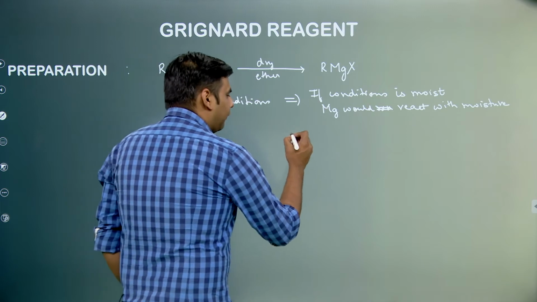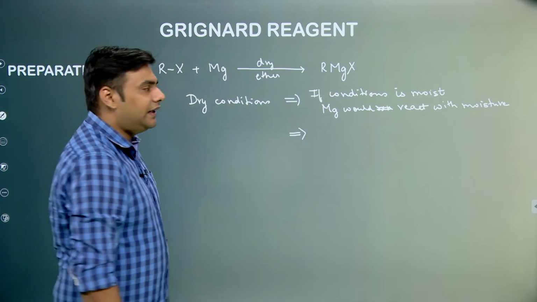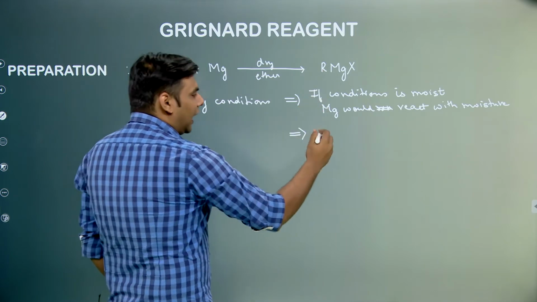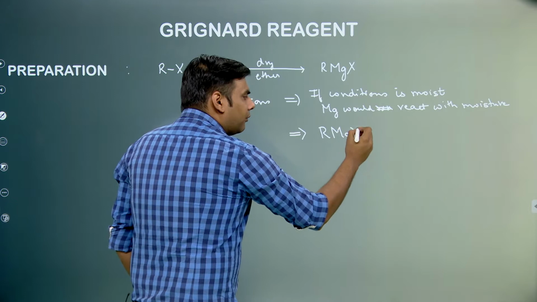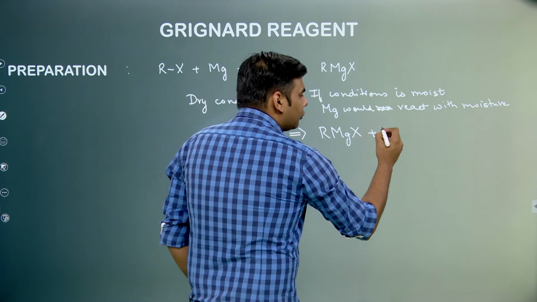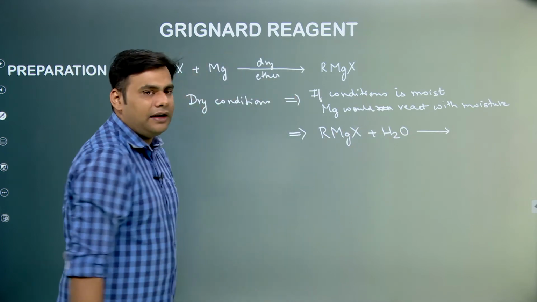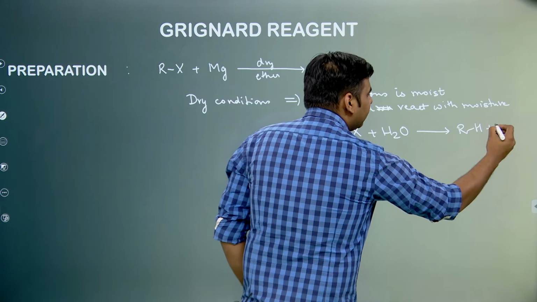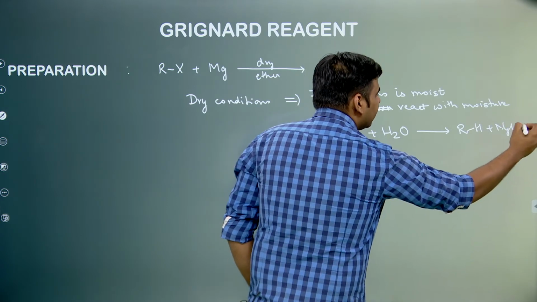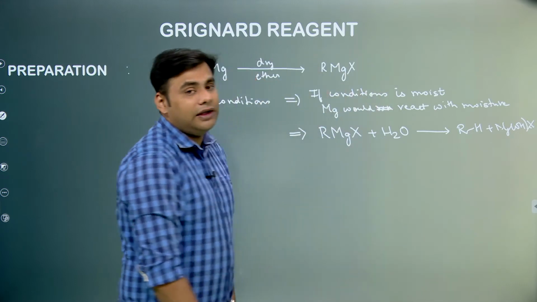There is another important factor over here, because in Grignard reagent there is a development of negative charge on carbon. So if we are taking moisture or moist condition, what would happen is there would be a reaction between the Grignard reagent and water. So it would form RH plus MgOHX. So again the Grignard reagent formed would react with the moisture.